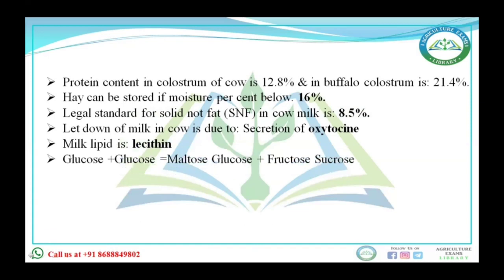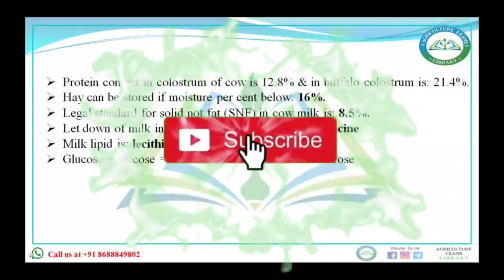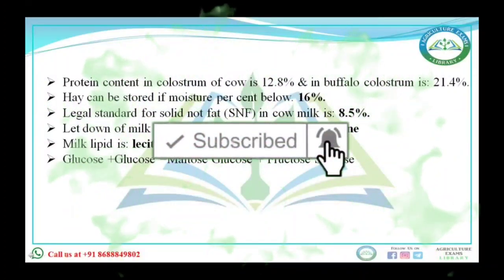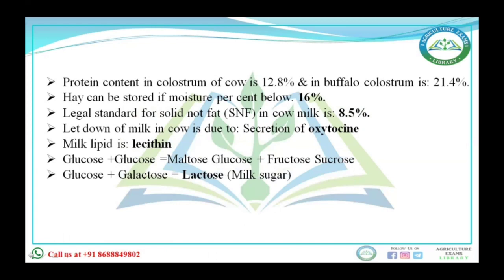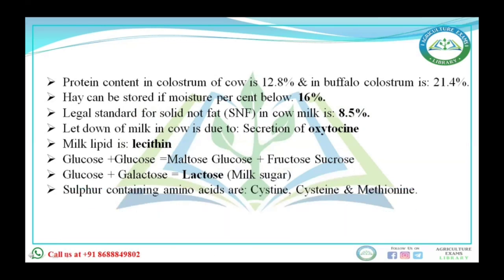Milk lipid is lecithin. Glucose plus glucose is maltose, and glucose plus fructose is sucrose. Glucose plus galactose is lactose. Lactose, maltose, and sucrose are all disaccharides. Sulfur containing amino acids are cysteine and methionine. There are two types of amino acids: one is essential amino acids and the other is non-essential amino acids. A total of 20 amino acids are required for the formation of protein.